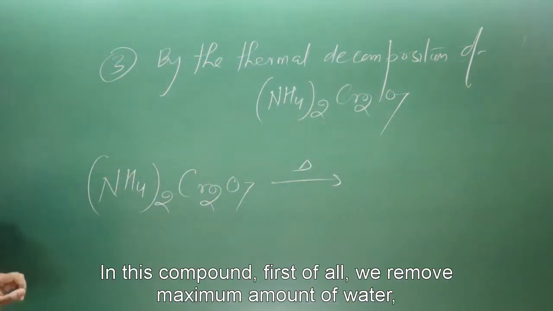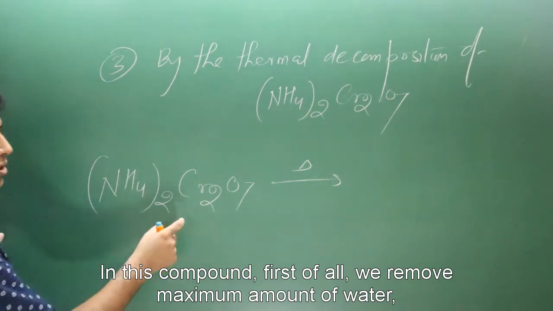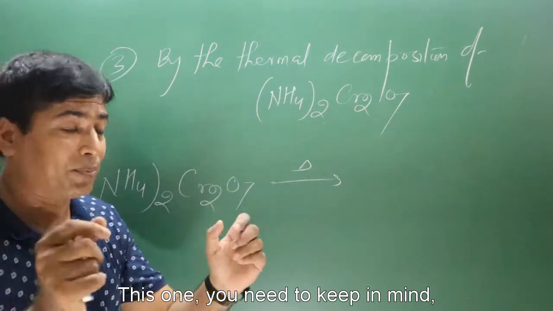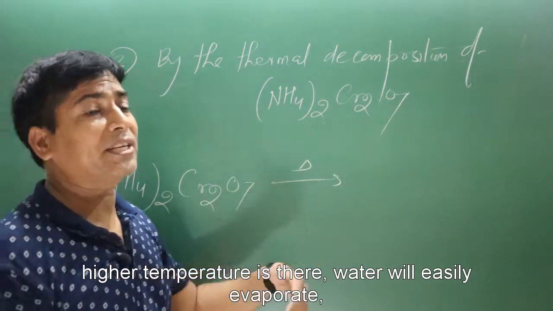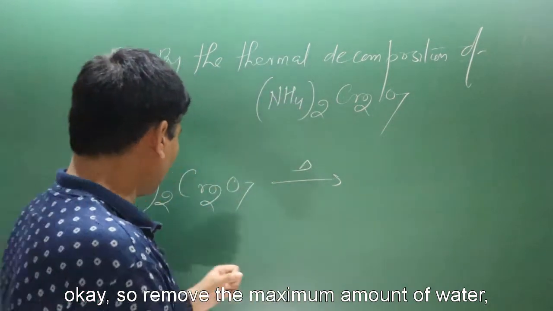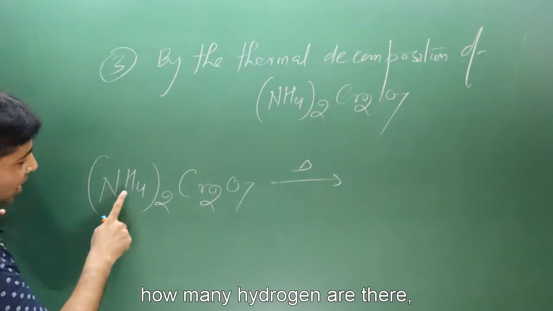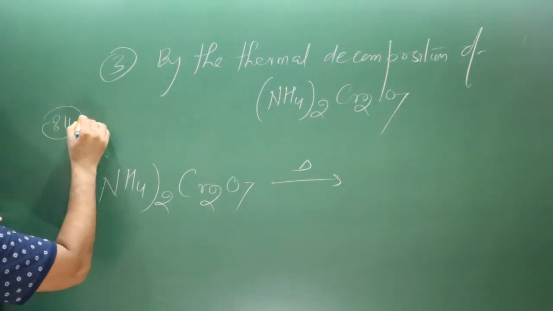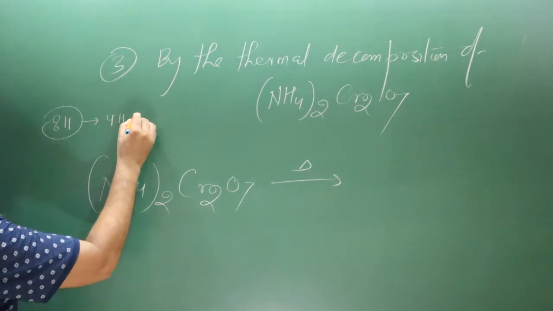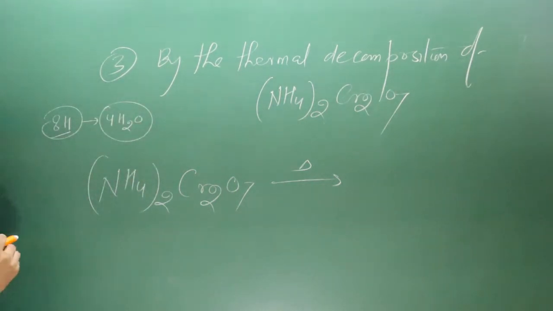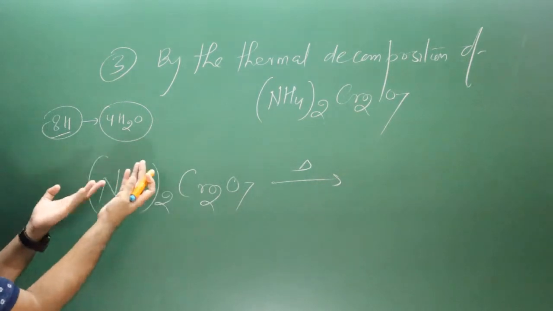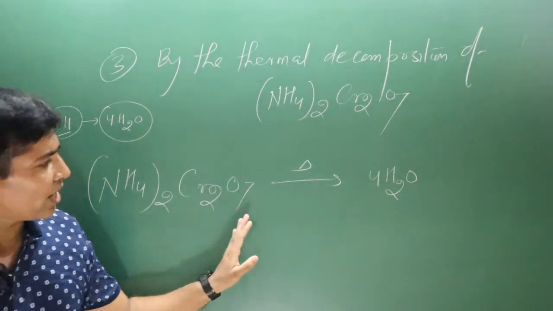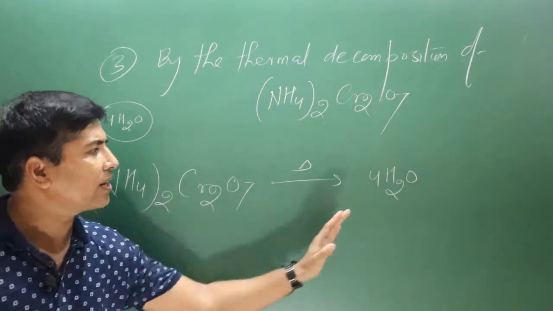Now pay attention very carefully. In this compound, first of all, we remove the maximum amount of water. This is what you need to keep in mind. Higher temperature is there, so water will immediately evaporate. How many hydrogen are there? 4 times 2 is 8, total 8 hydrogen. 8 hydrogen can make how many water molecules? 4 water molecules, because in 4 water molecules we have 8 hydrogen. We have enough oxygen, so we can take 4 oxygen. We got 4 water molecules. So 4 oxygen are gone and all the hydrogen is gone in water.